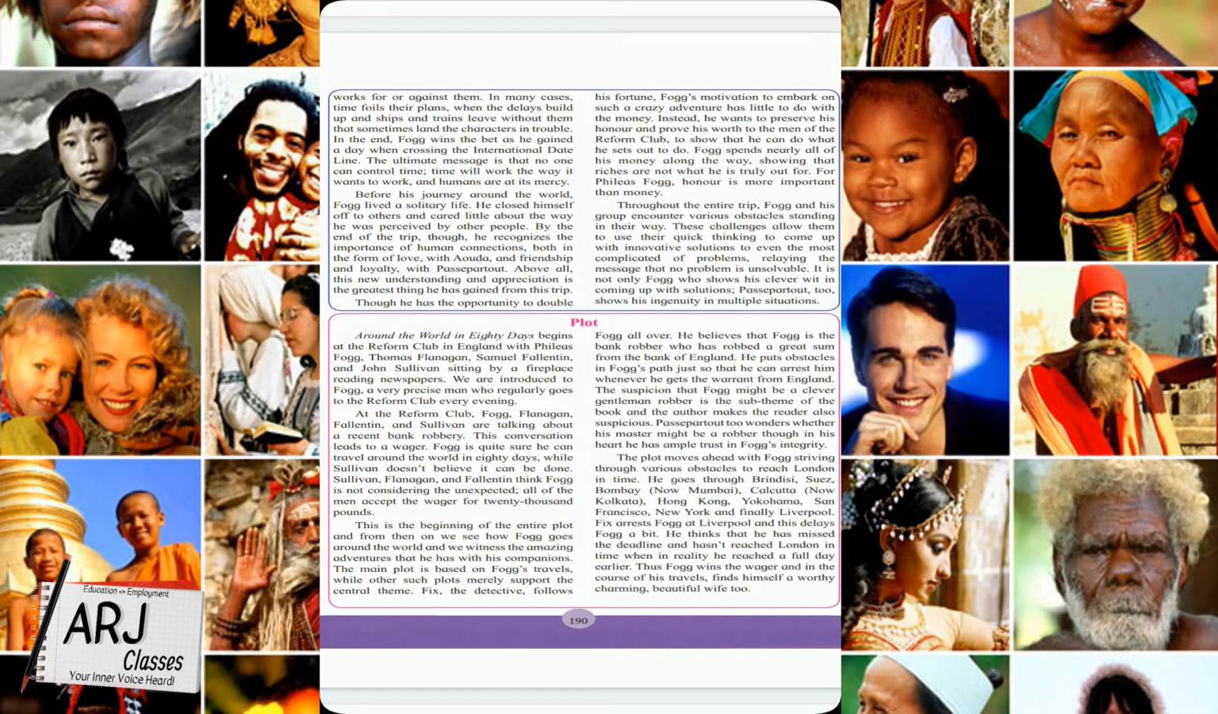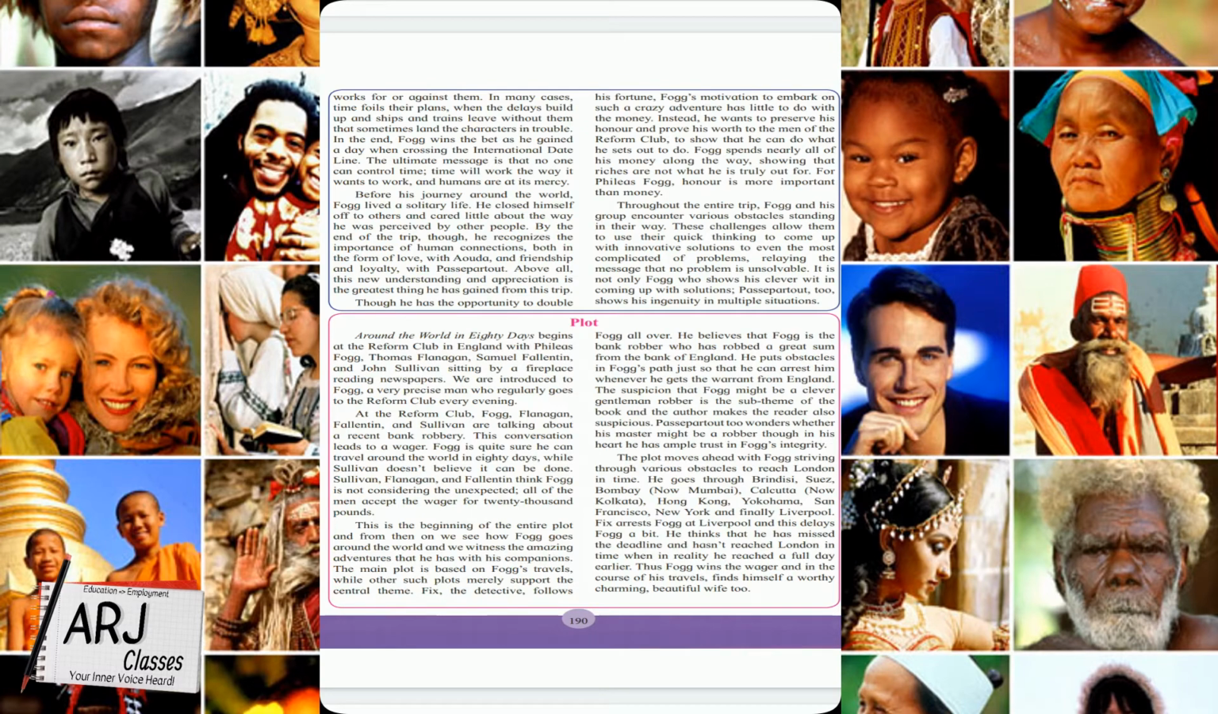And he believes that the bank robbery that these four people were talking about is all done by Fogg himself. He thinks like that, okay. The suspicion, the doubt that Fogg might be a clever gentleman robber is the sub-theme of the book. And the author makes the reader also suspicious. Okay. Now since this is plot, they are opening every secret that is there in the book. They are saying that yes, the text is saying that Fogg looks like a very clever gentleman, but is actually a robber.